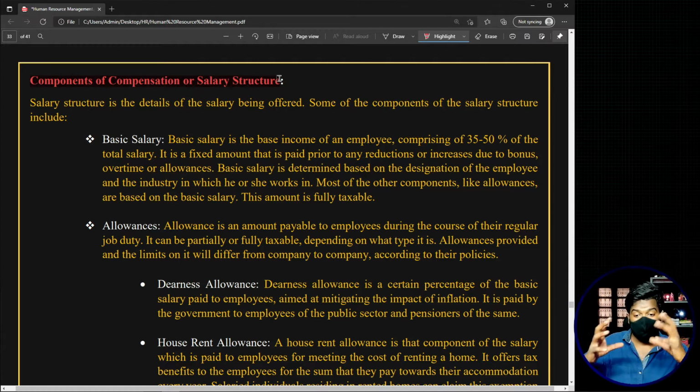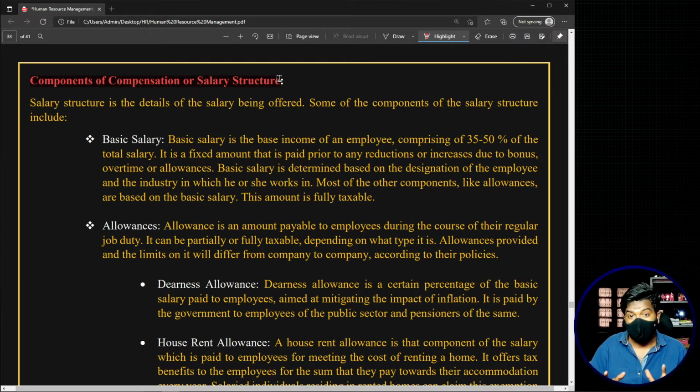In this way, you will have many different things which vary from organization to organization, and also from job to job. That means a top level management employee's payslip will have more components when compared to a middle or a lower level employee's payslip. So all the components of the salary structure vary from organization to organization and also from job to job.